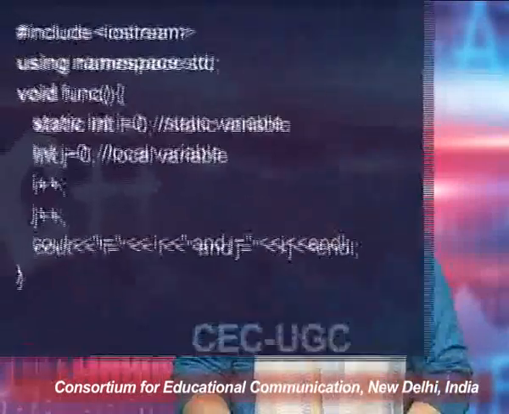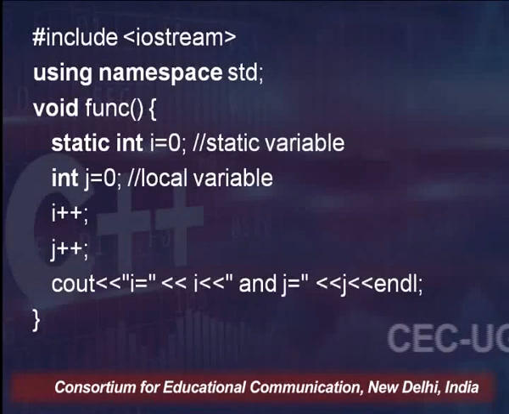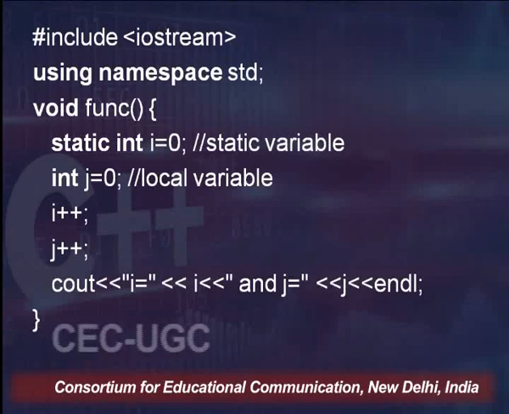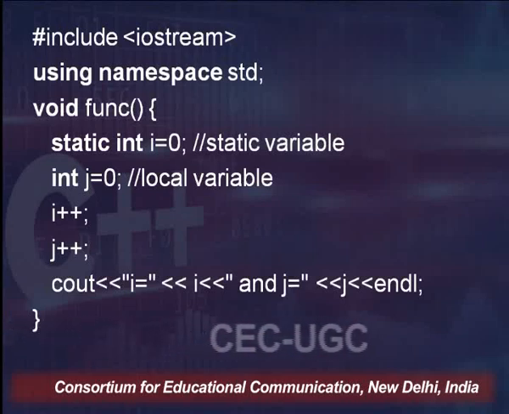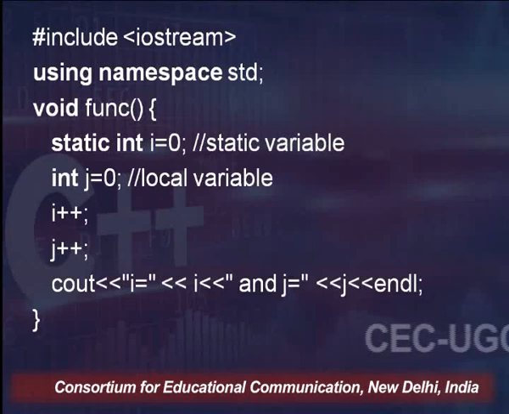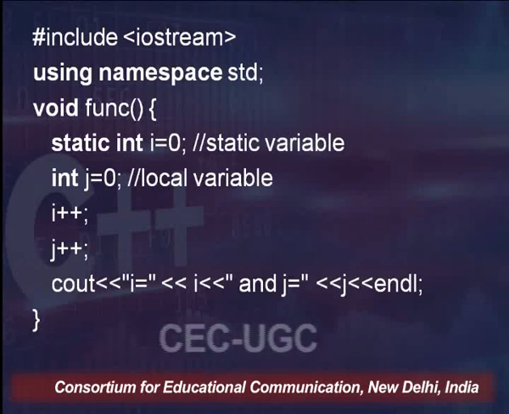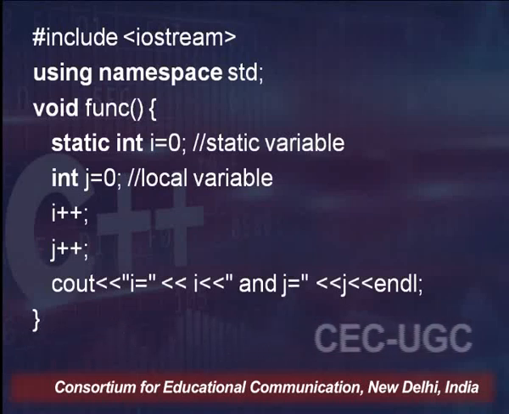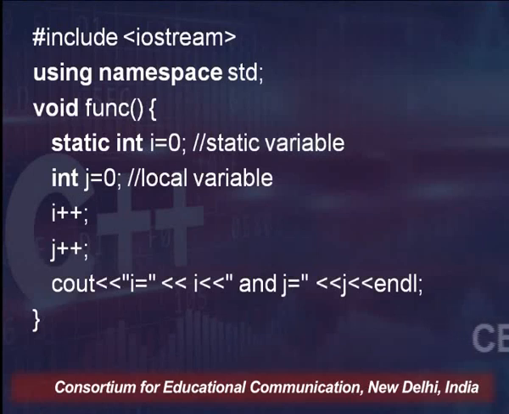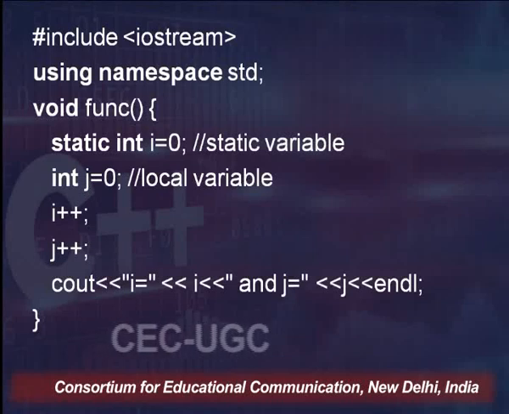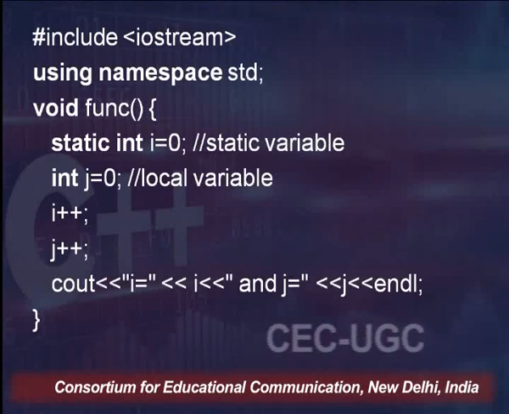So, here I have taken one function in which I have declared i, which is of type integer, as a static variable by prefixing the storage class static. So, static int i equals 0, that is a static variable, and there is another local variable j equals 0, and I have incremented the value of i and j both, and then I have printed.